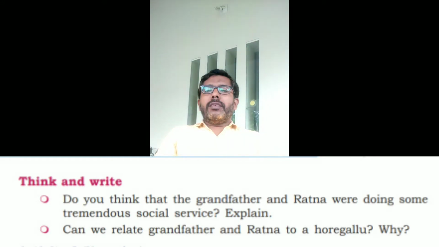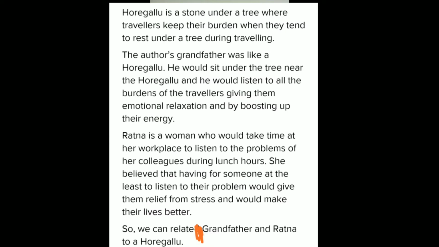So, for this also I am giving you a sample one. Just read it and keep all these main points in your mind and develop your sentences. When you write your answer in your English notebook, try to prepare a paragraph in your own words, in your own language. Okay, you can include these points. So you read the sample one, right? Yes.